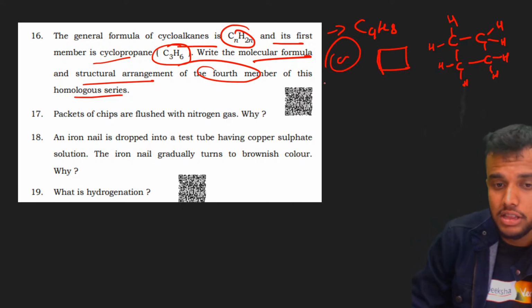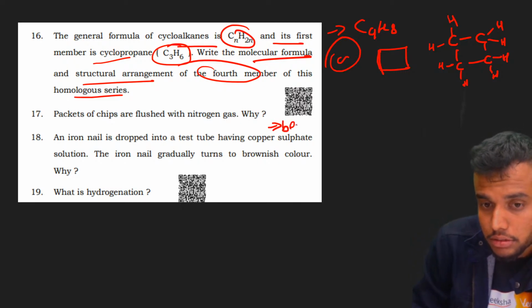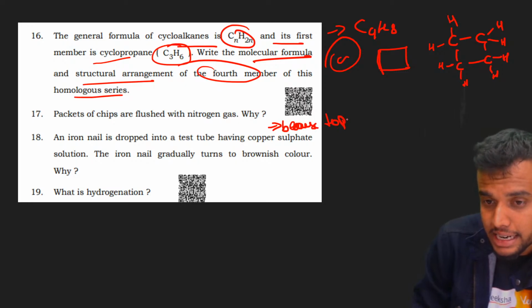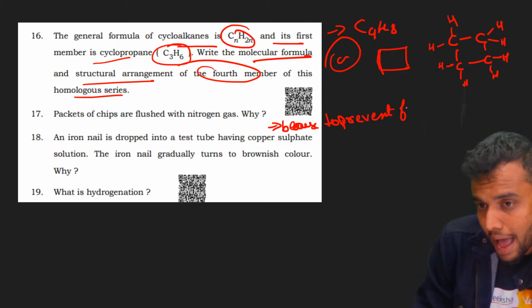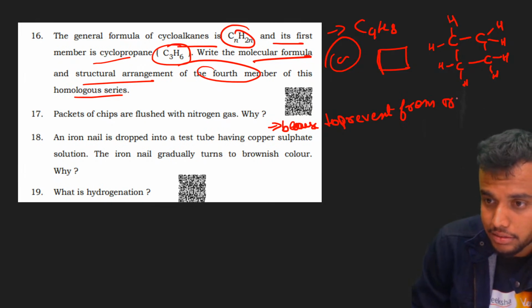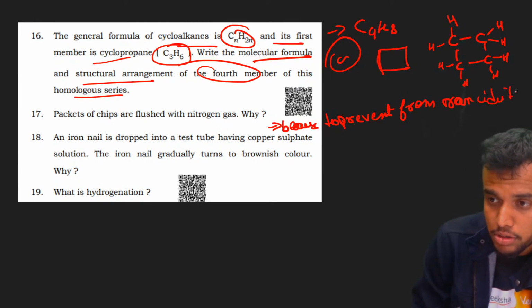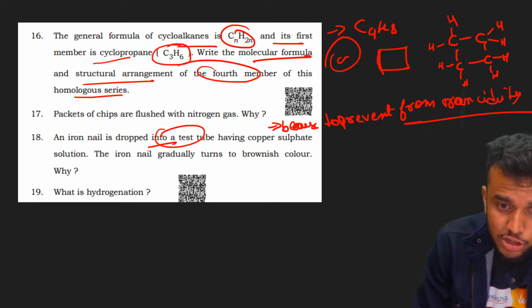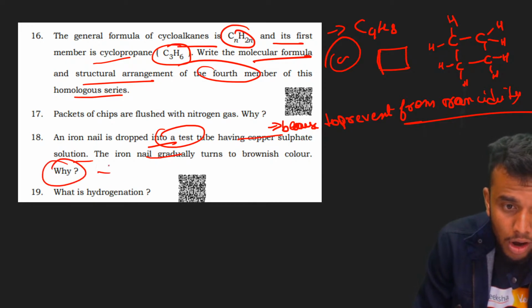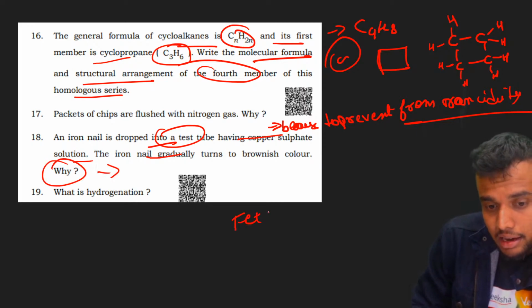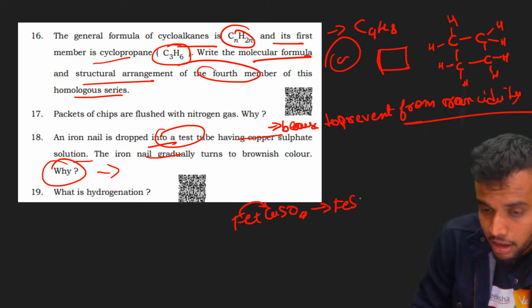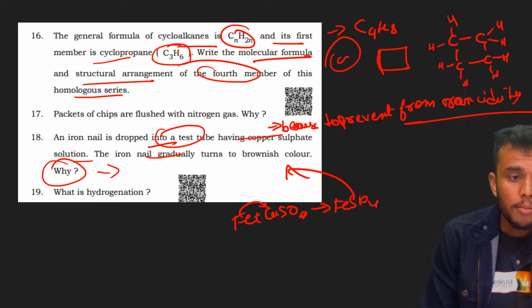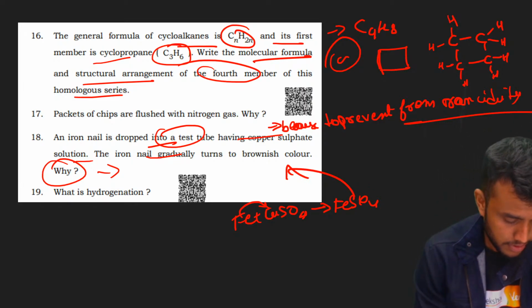Packets of chips are flushed with nitrogen gas. Why? To prevent rancidity. Clear, bacho? An iron nail is dropped into a test tube having copper sulfate solution. The iron nail gradually turns brownish in color. Why? Because iron displaces copper present in copper sulfate to form iron sulfate. That's why a displacement reaction happens.